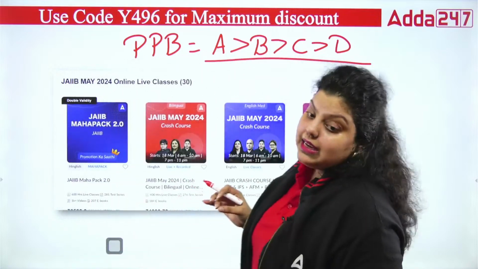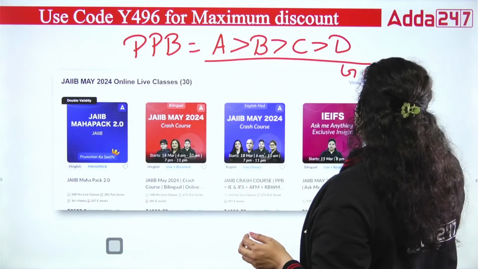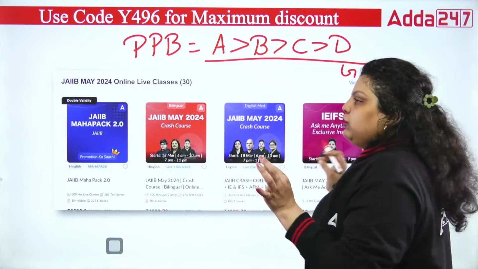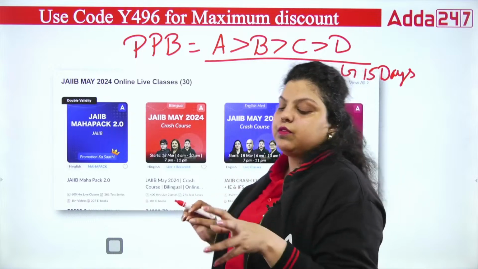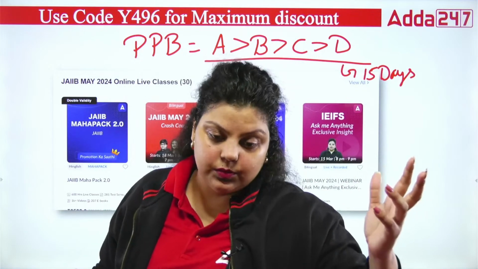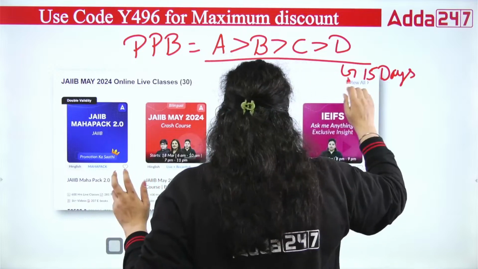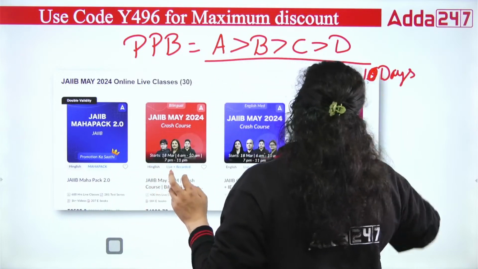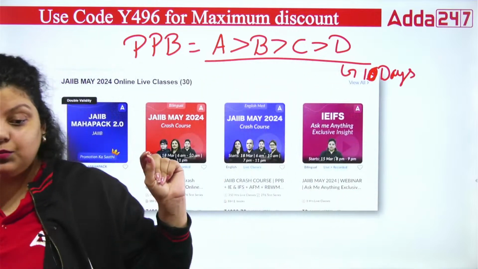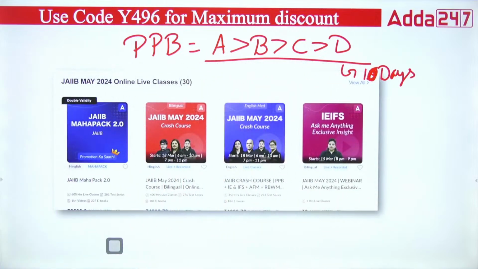Module D can be covered within 15 days, and 15 days is the maximum I am talking about. It can actually be covered within 5 days. I am taking 15 just to first understand the concept, then revise and practice. And I can say maximum 10 days will be required. So you can say the rest of the time you have to allot to the A, B and C modules. These three are very important, and the weightage actually comes in the same sequence.